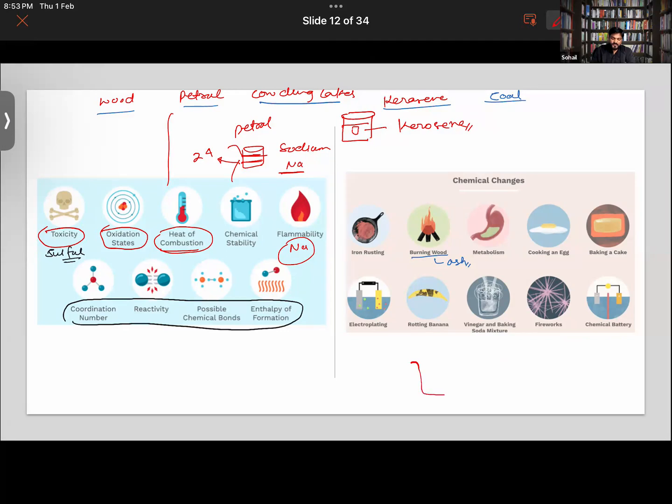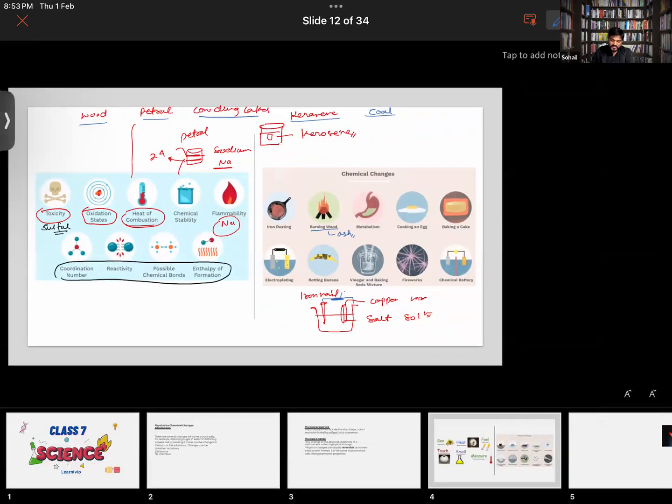For example, take a salt solution, dissolve some salt in water, take an iron nail and a copper wire, and connect these two to a battery. After some time, copper will start depositing over the iron nail.